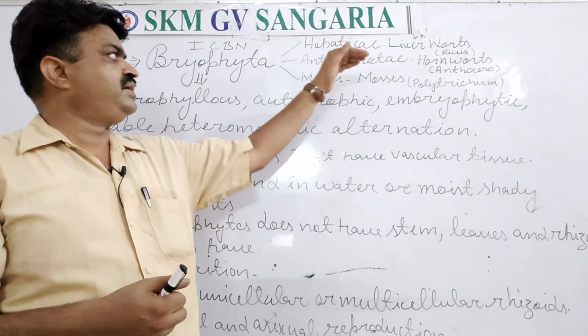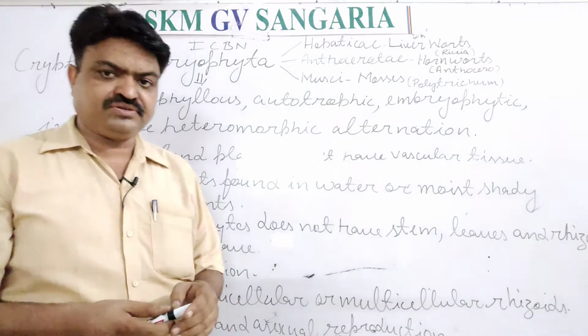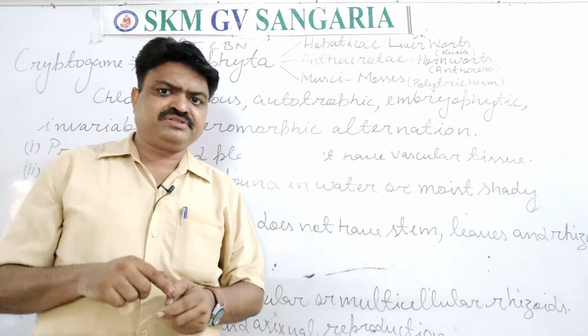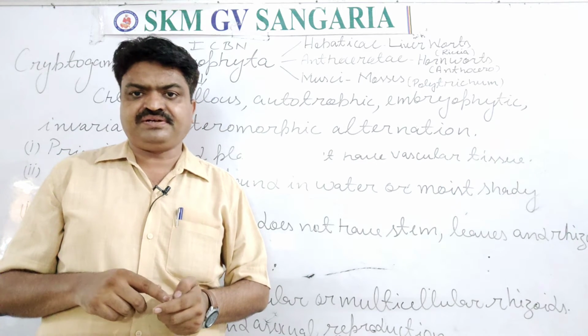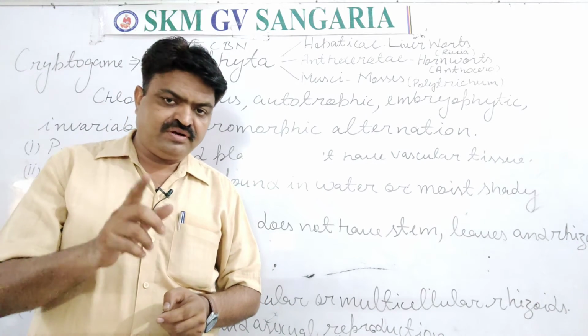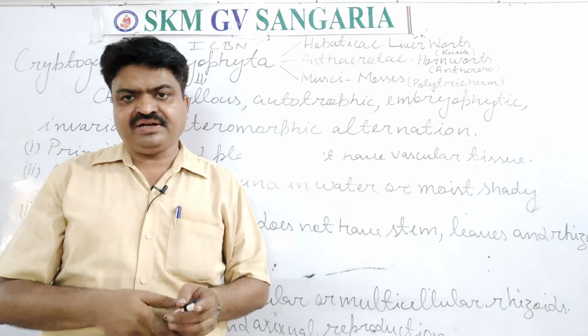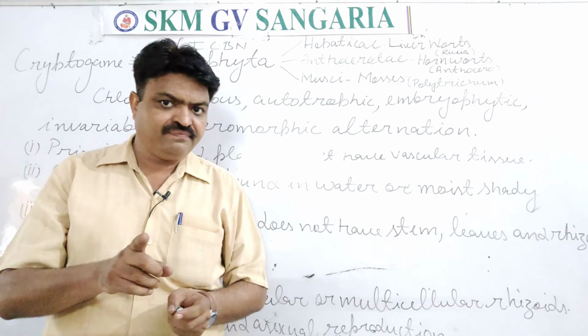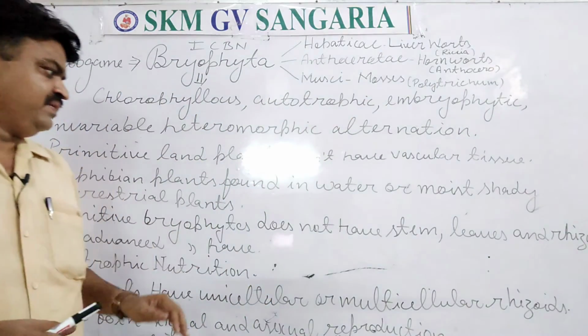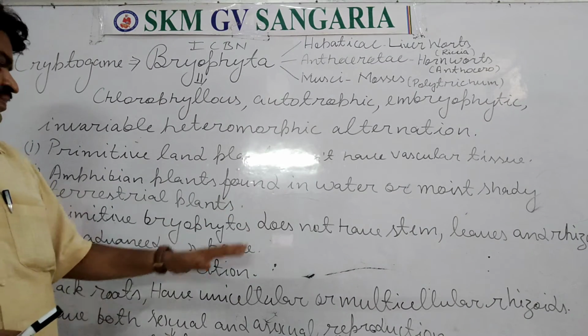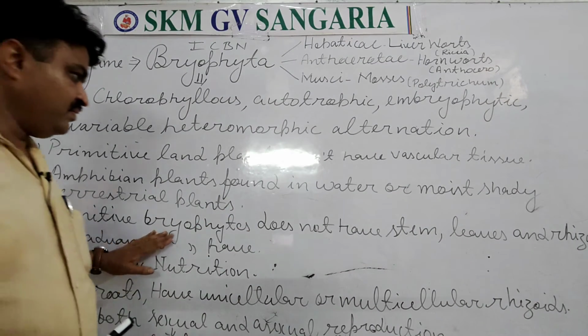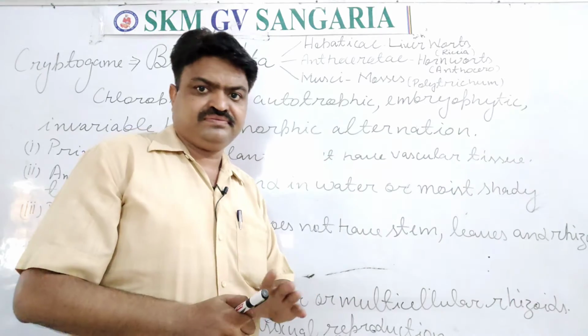Especially these plants like the hornworts and the mosses, their body can be differentiated into only leaves, stem and rhizoids, means their body can be differentiated into stem, leaves and rhizoids.